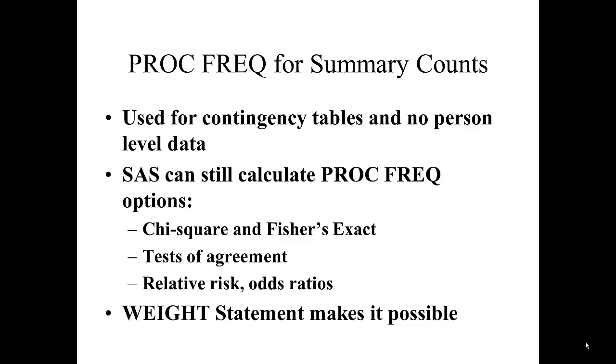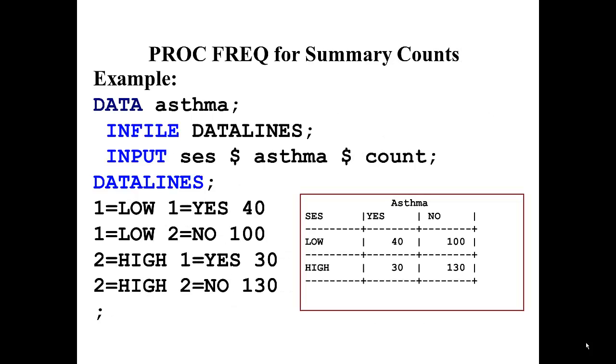So by using the weight statement with Proc-Freq, we can deal with data that's not in the form of person-level data. So here is an example. I'm creating a data set called asthma, and I'm reading in just 4 observations. And the 4 observations are actually our summary data.